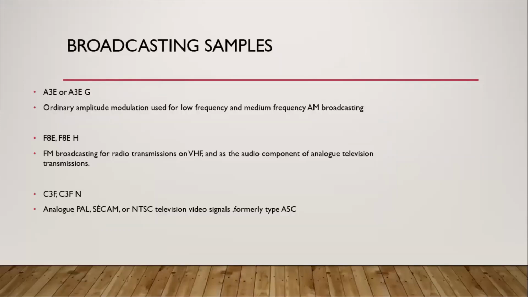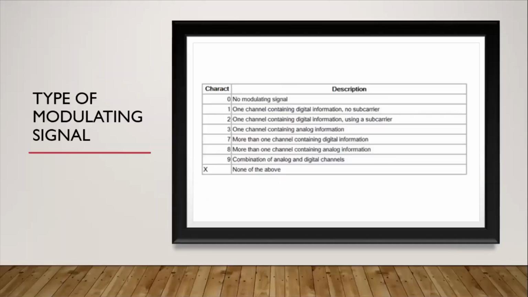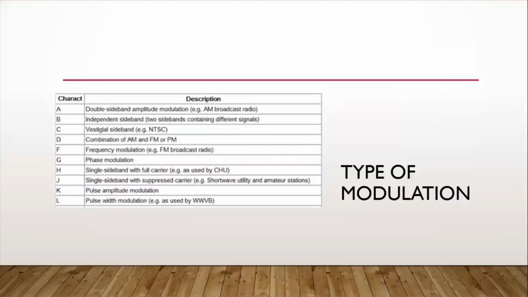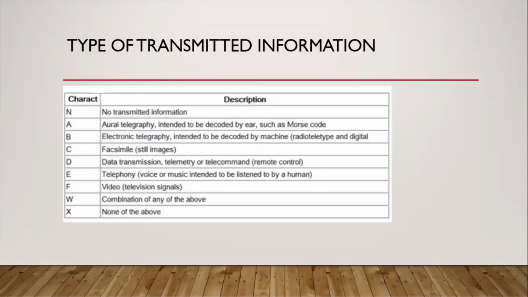For example, in broadcasting samples, we have A3E. Ibig sabihin, ang una nating characteristic is nasa A, that is the double sideband amplitude modulation. Ginagamit sa AM broadcast radio.